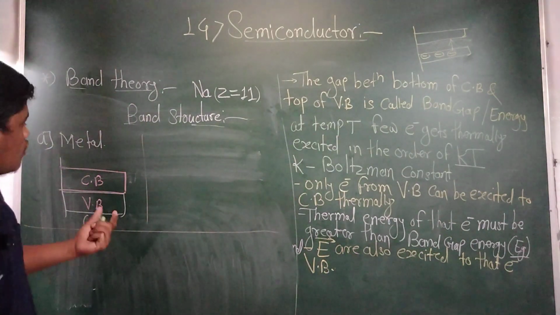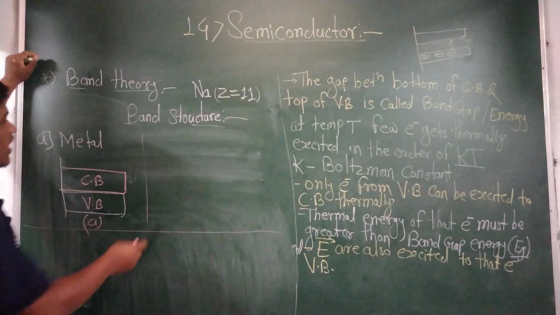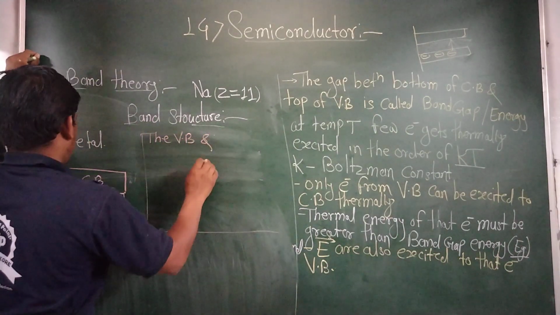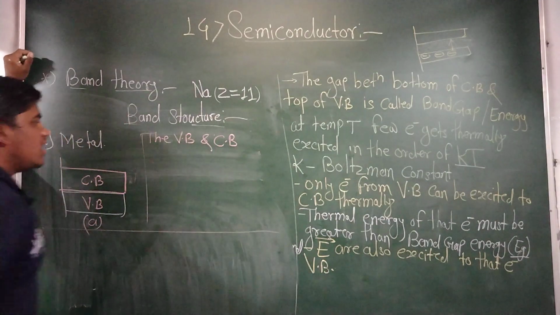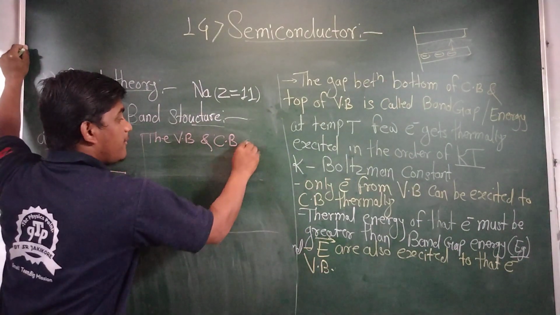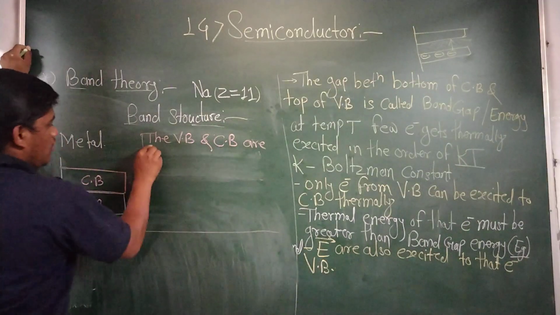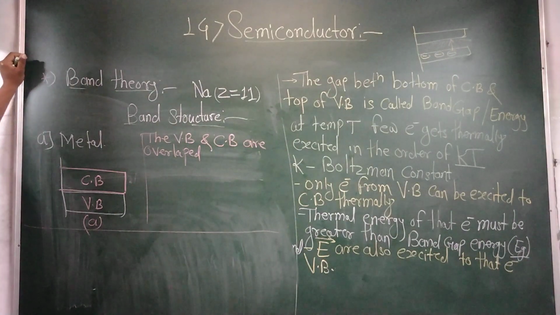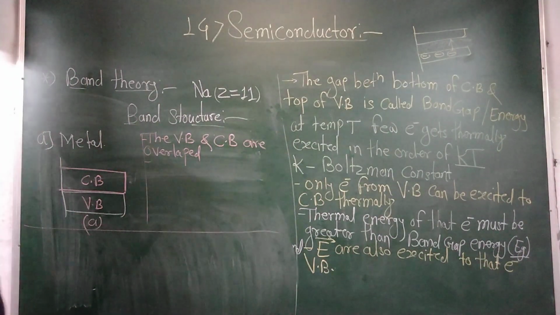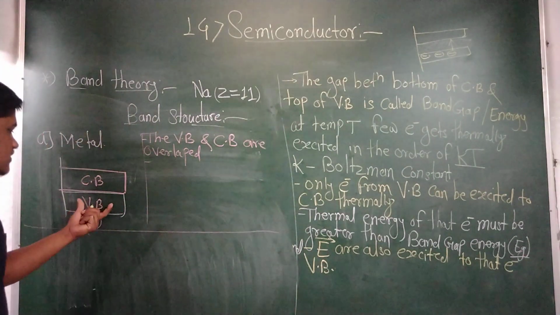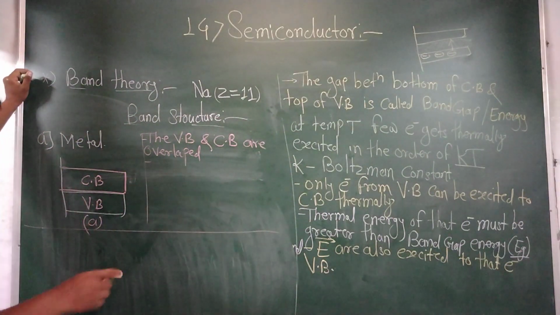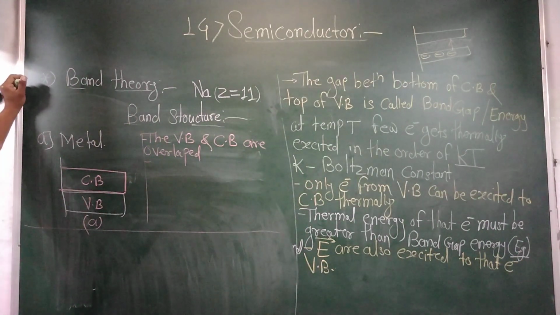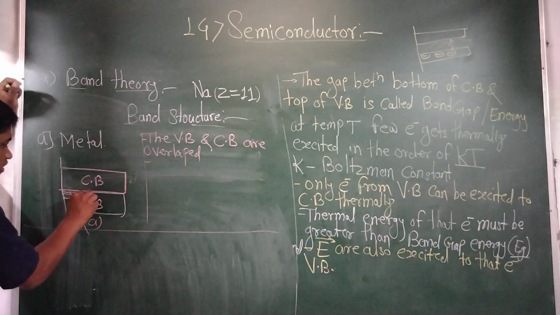In metals, or good conductors, the valence band and conduction band are overlapped. Due to this overlapping, the band gap will not be present here, or the band gap energy is very negligible, and the electrons present inside the valence band are easily excited.